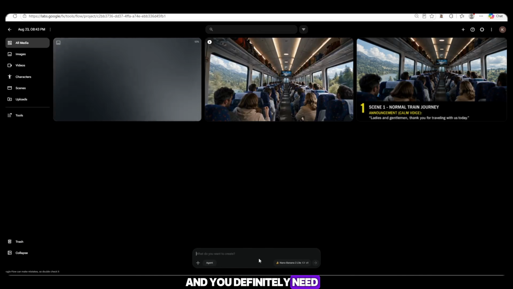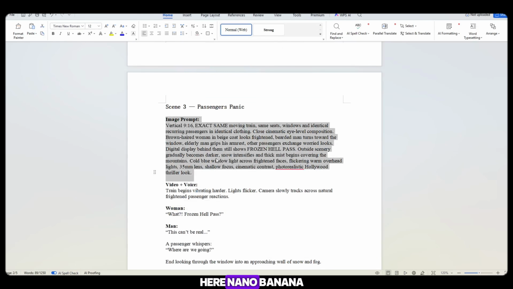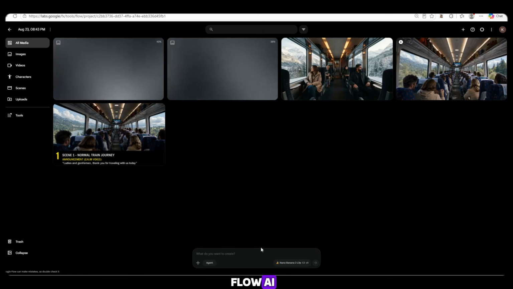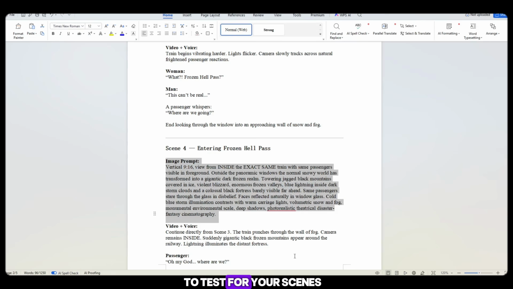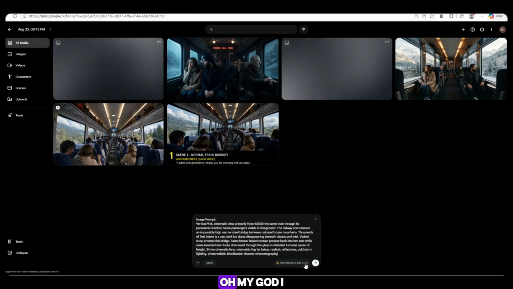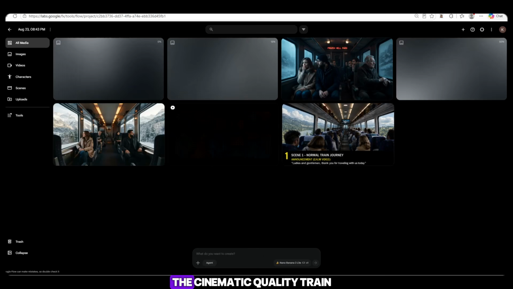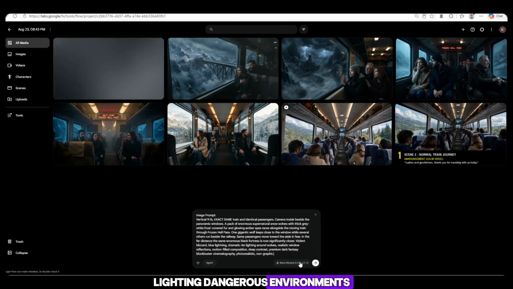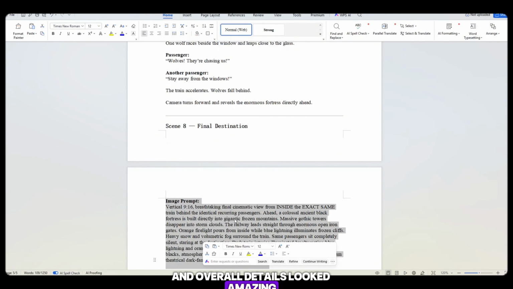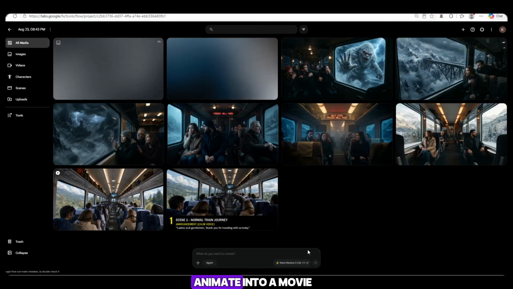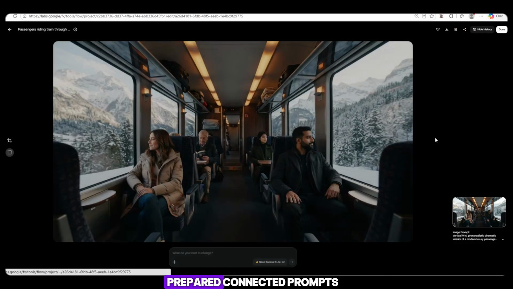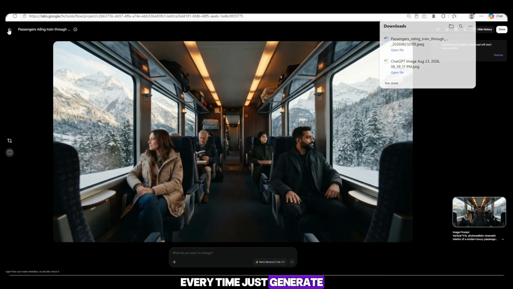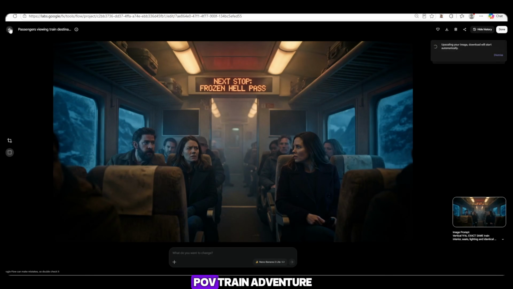And you definitely need to see how Nano Banana works here. Nano Banana Lite, Pro, and Nano Banana 2 models are available inside Flow AI, giving you different options to test for your scenes. When I saw the final results, oh my god, I was genuinely surprised. The cinematic quality, train interior, passengers, lighting, dangerous environments, and overall details looked amazing. It felt like the scenes were already ready to animate into a movie. And because we already prepared connected prompts, you don't have to think about a completely new scene every time. Just generate them in sequence and build your full POV train adventure.